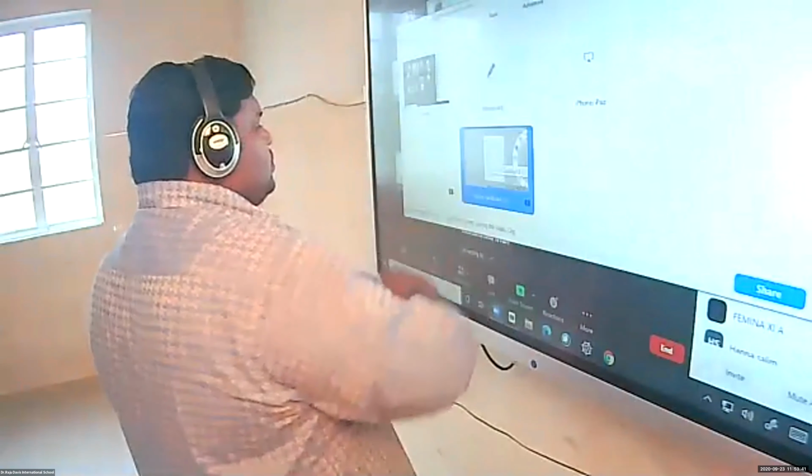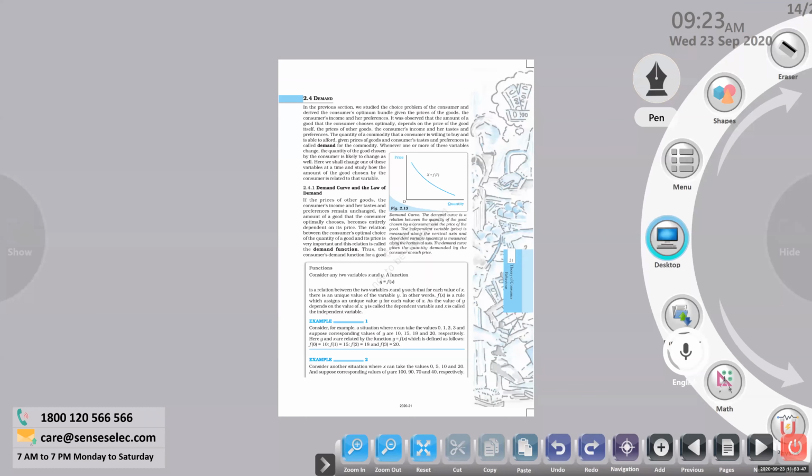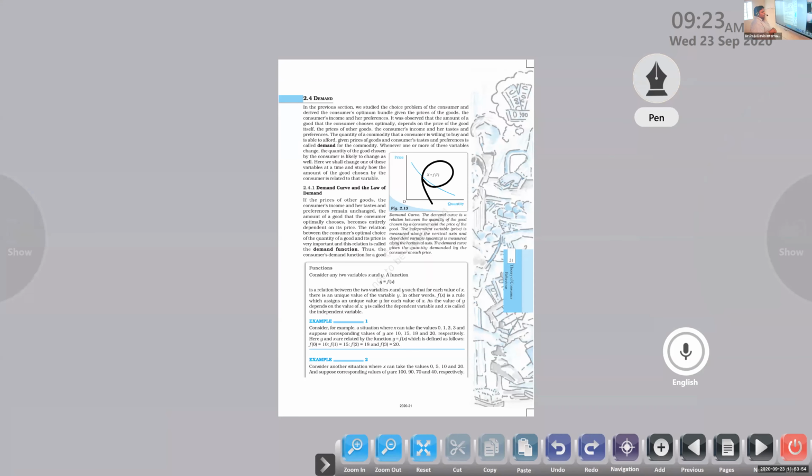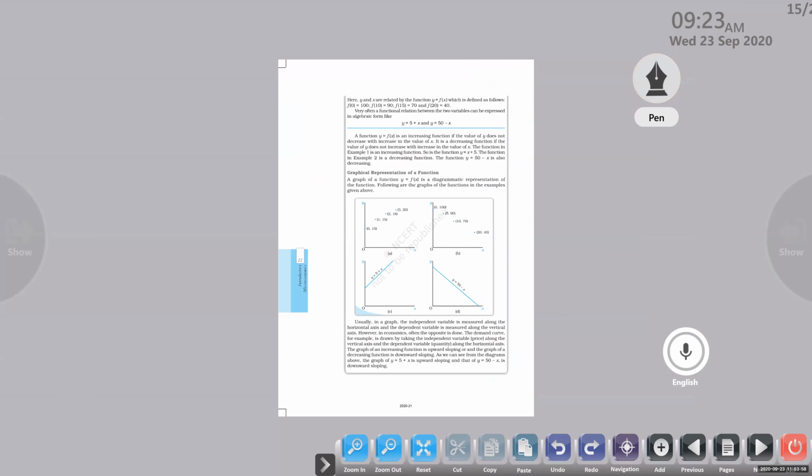So I hope you are able to see my screen here. Are you able to see the screen? Yes, sir. Okay, so already we discussed that X is a function of P. X means the commodity and P means the price here. Just keep that in mind.